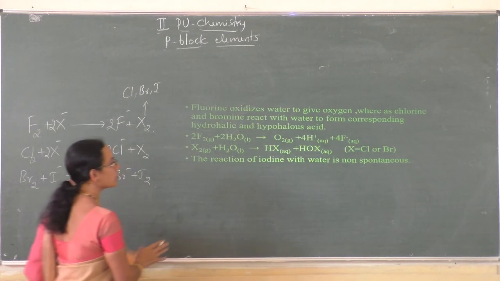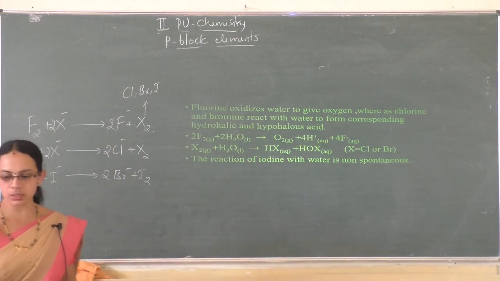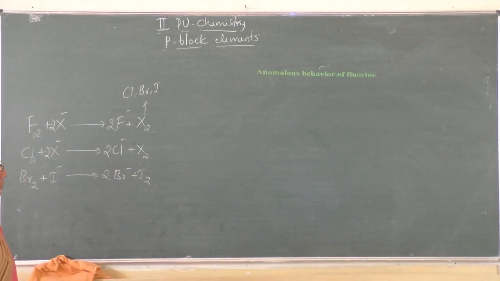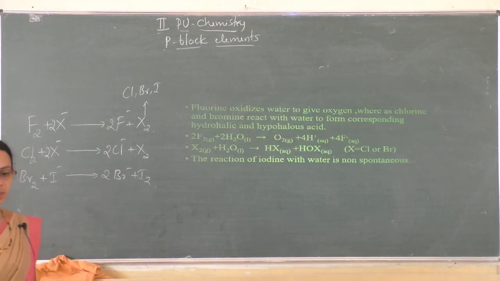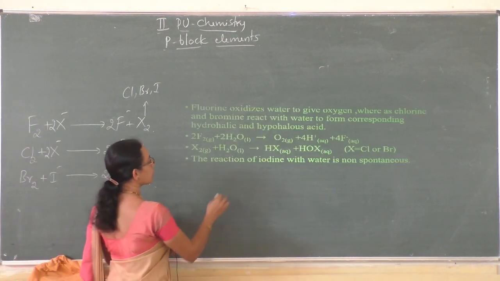The reaction of iodine with water is non-spontaneous.